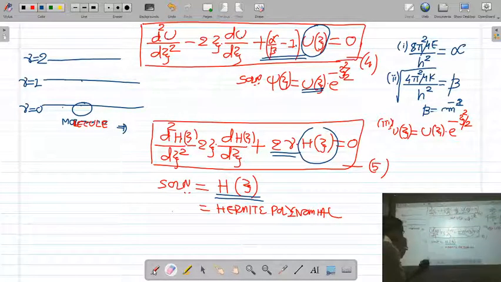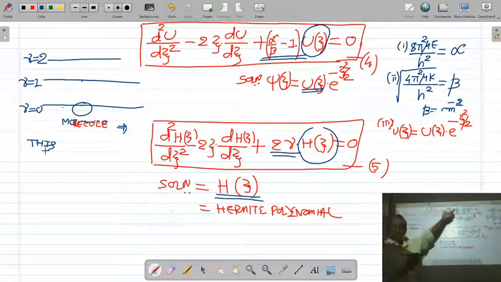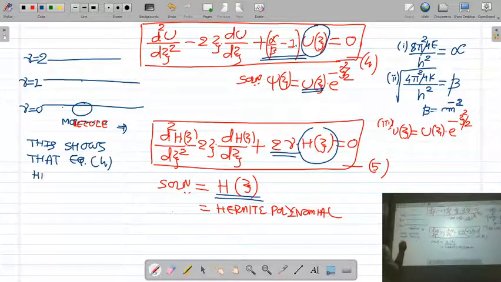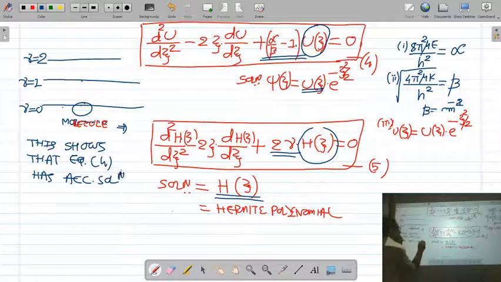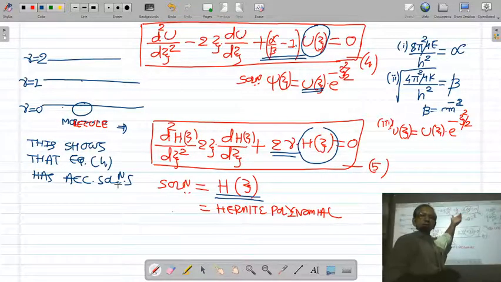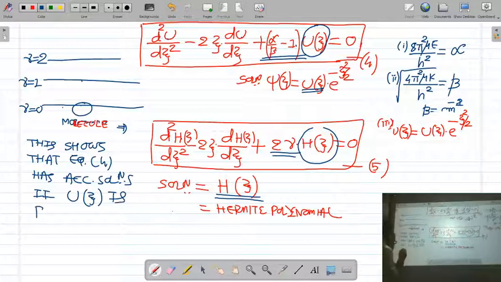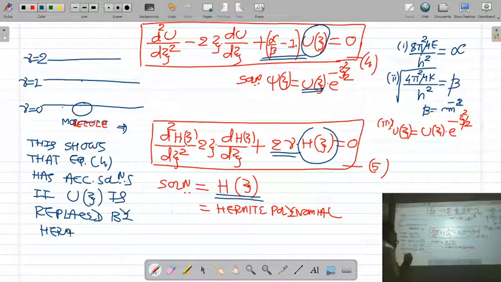Comparison of our equation with the Hermite equation shows that equation 4 has acceptable solutions if u(xi) is replaced by Hermite polynomial H(xi).